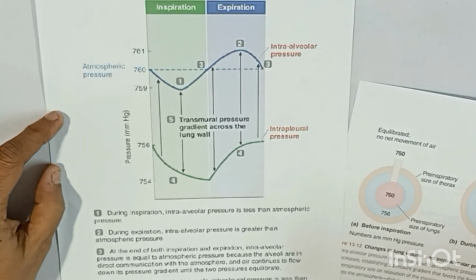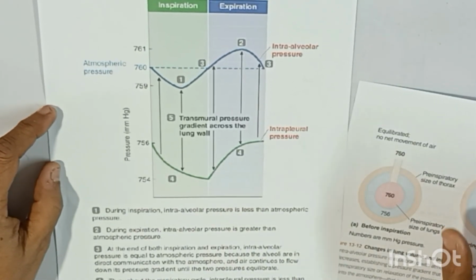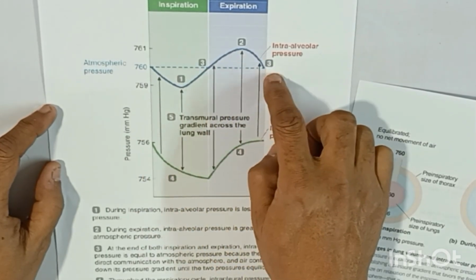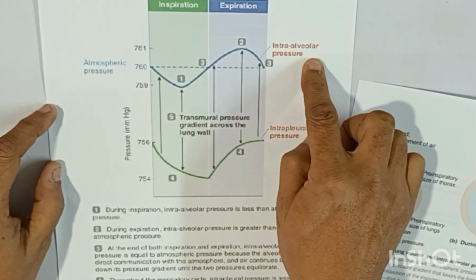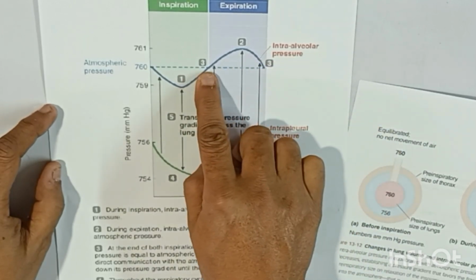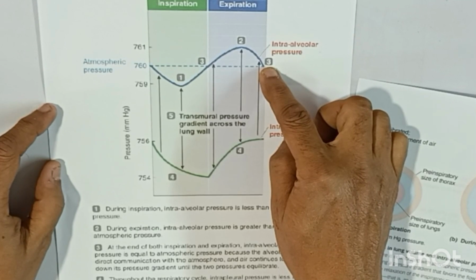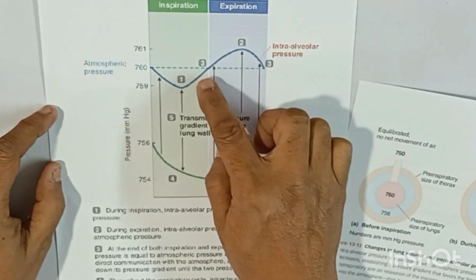At the end of both inspiration and expiration, intra-alveolar pressure is equal to atmospheric pressure, approaching the zero pressure line, because the alveoli are in direct communication with the atmosphere.